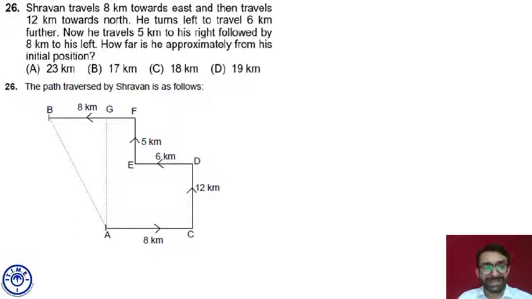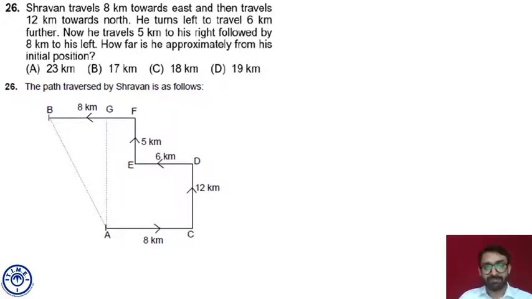Now what is the length of AC? 8. What is the length of DE? 6. And FB is 8. BF is 8 and ED is 6.